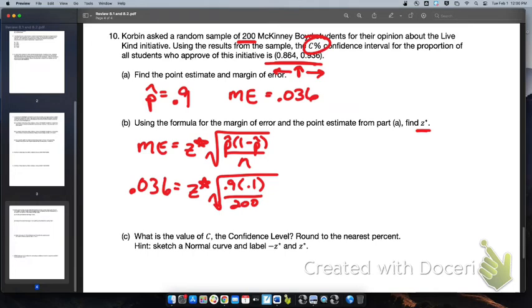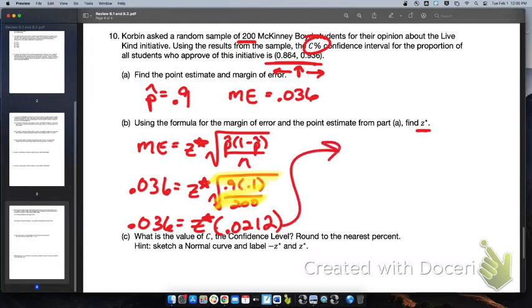I'm just going to do some calculations here. I'm going to go ahead and figure out what this is. 0.036 equals z-star times the square root of 0.9 times 0.1 divided by 200, which equals 0.0212. Alrighty, so I'm just going to rewrite this up here so I can show you guys what I'm doing. This is just rewritten. Didn't do any steps here.